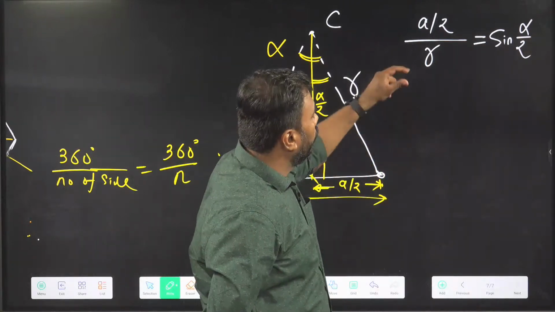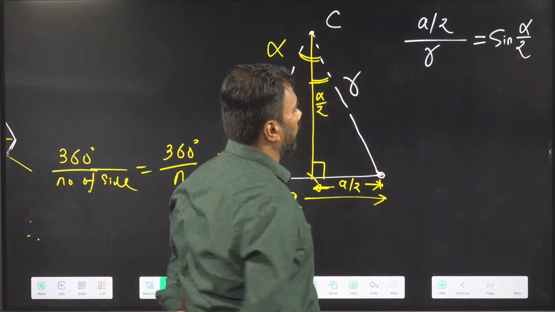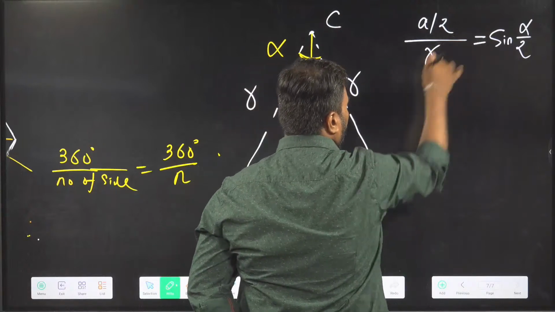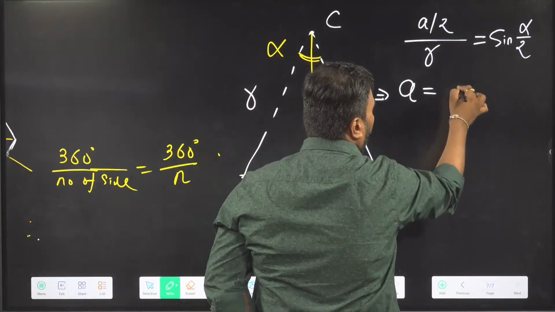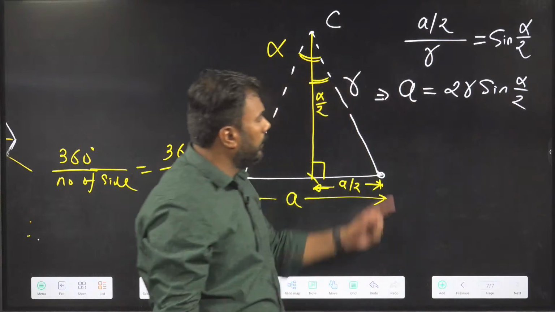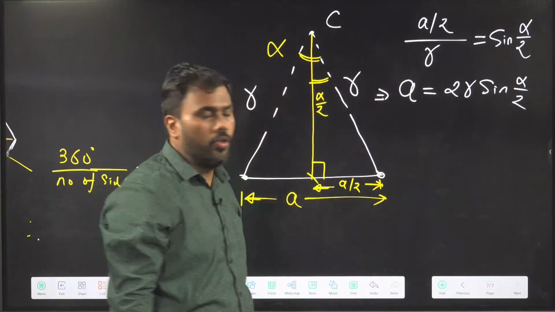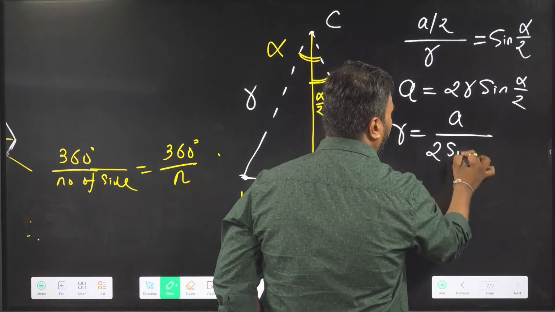Isn't it? So R now can be determined. This is the relation between A and R. If you just cross multiply this and solve a little bit, you can write A equal to 2R sine alpha by 2. This is A in terms of R, or you can use R equal to A by 2 sine alpha by 2.